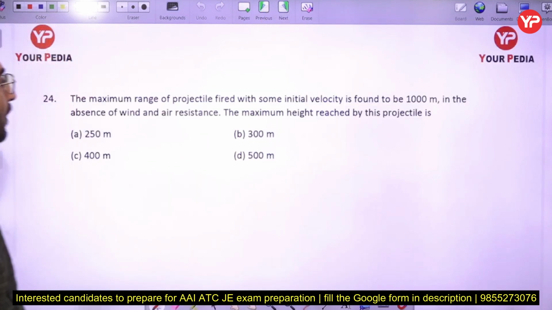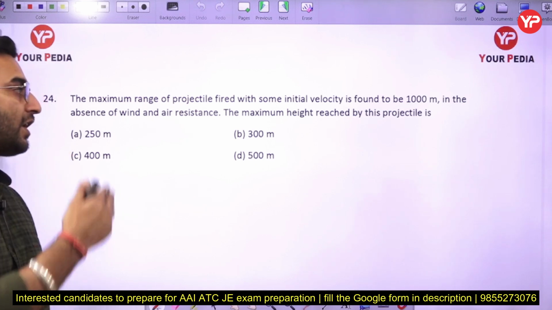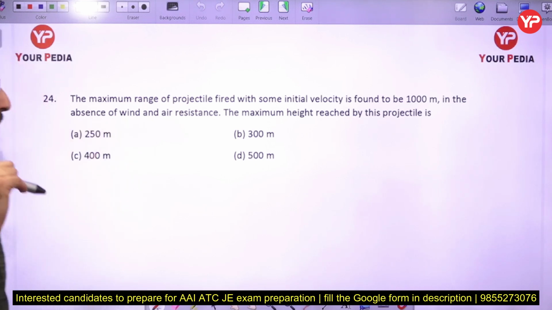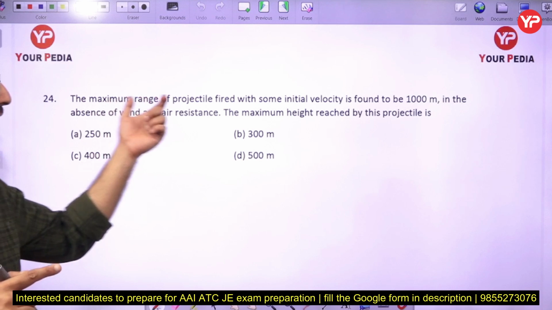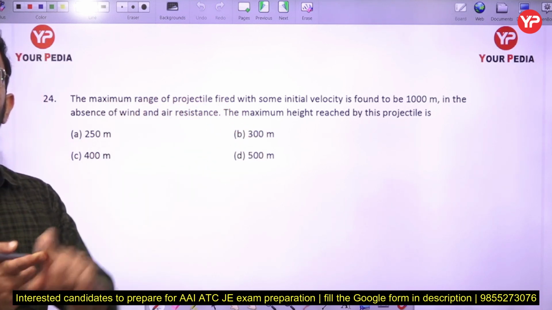Next part: the maximum range of a projectile fired with some initial velocity is found to be 1000 meter in the absence of wind and air resistance. The maximum height reached by this projectile is? We have to find the maximum height reached by the projectile, so you have to use the direct formulas of the projectile for range along with height. First, remember that the maximum range is achieved only when the projectile is projected at an angle of 45 degree.